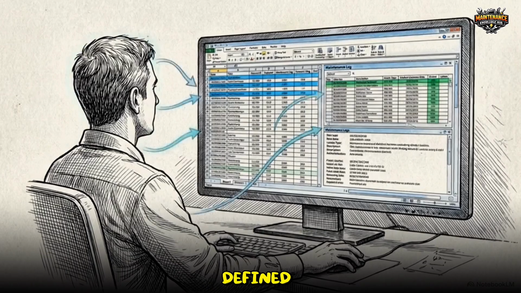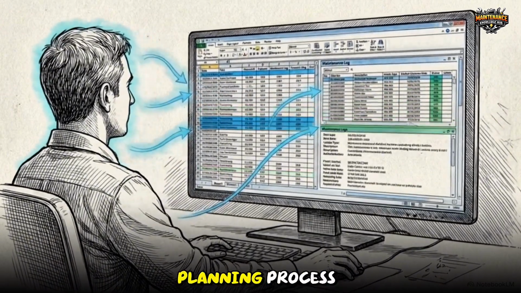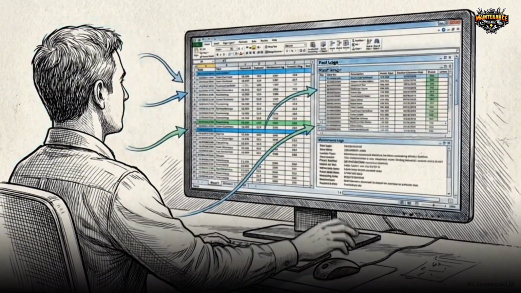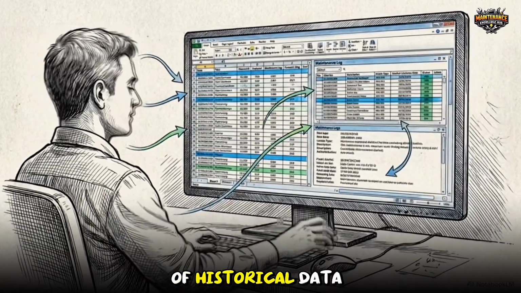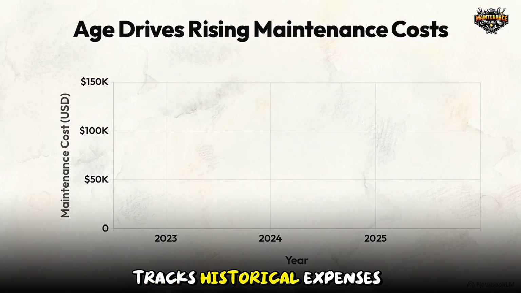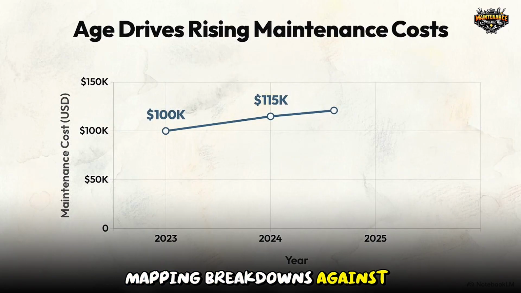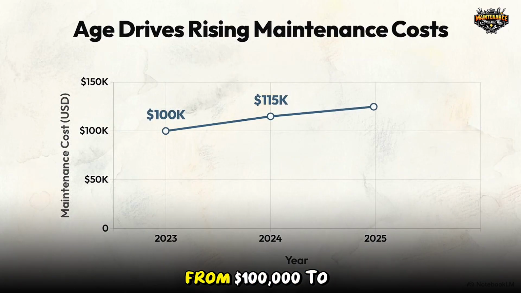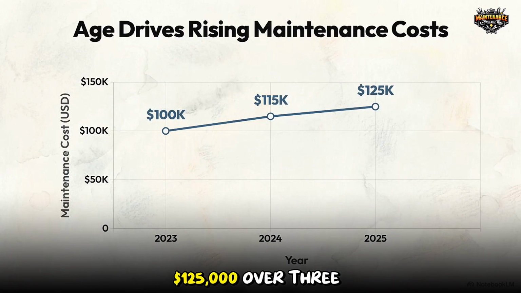With the architecture defined, we execute a rigorous 7-step planning process to populate the figures. Step 1 requires a deep review of historical data. This line chart tracks historical expenses. Mapping breakdowns against parts consumption shows a steady cost rise from $100,000 to $125,000 over 3 years.